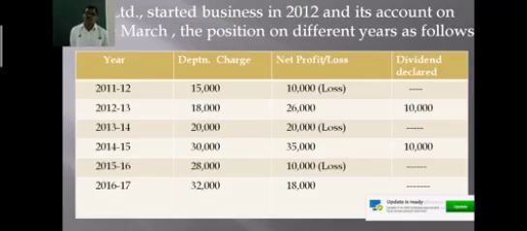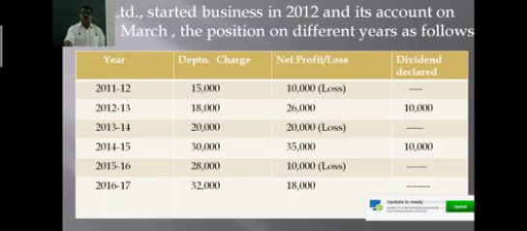Now, as we have already discussed earlier regarding the declaration of dividends, the company can use current year's profit to declare dividends only after providing for depreciation of that particular year. And the company can also utilize the previous years' profit to declare dividend on the condition that all the previous years' depreciation should be provided for. And only the remaining profit can be used to declare dividends.